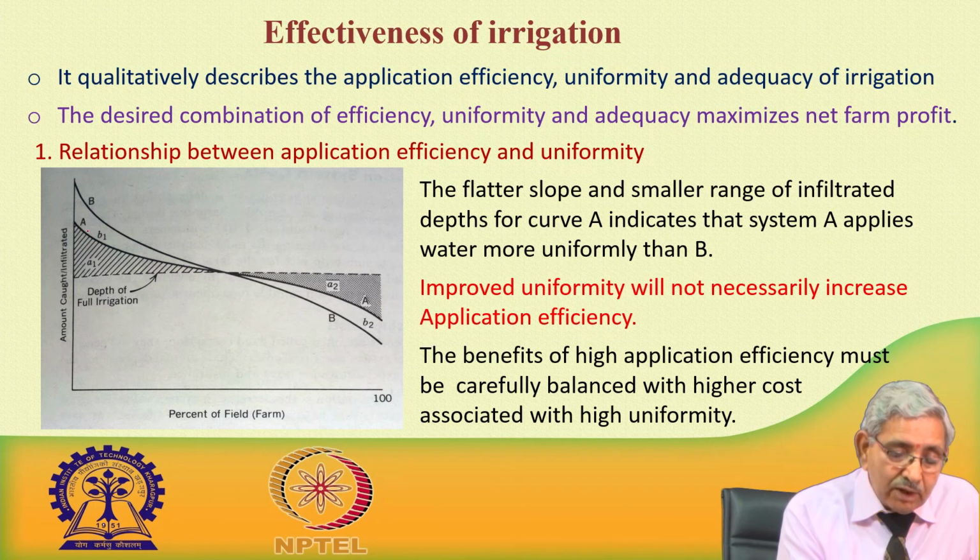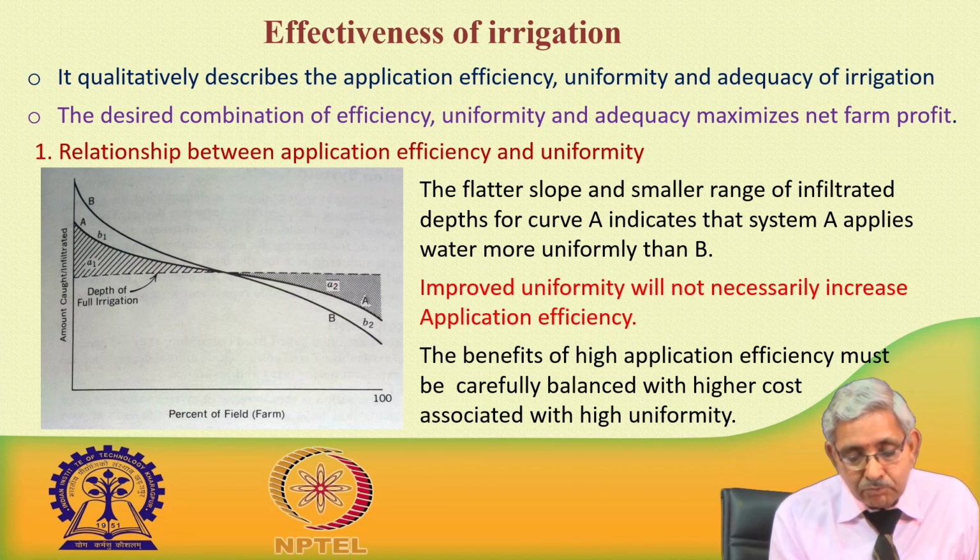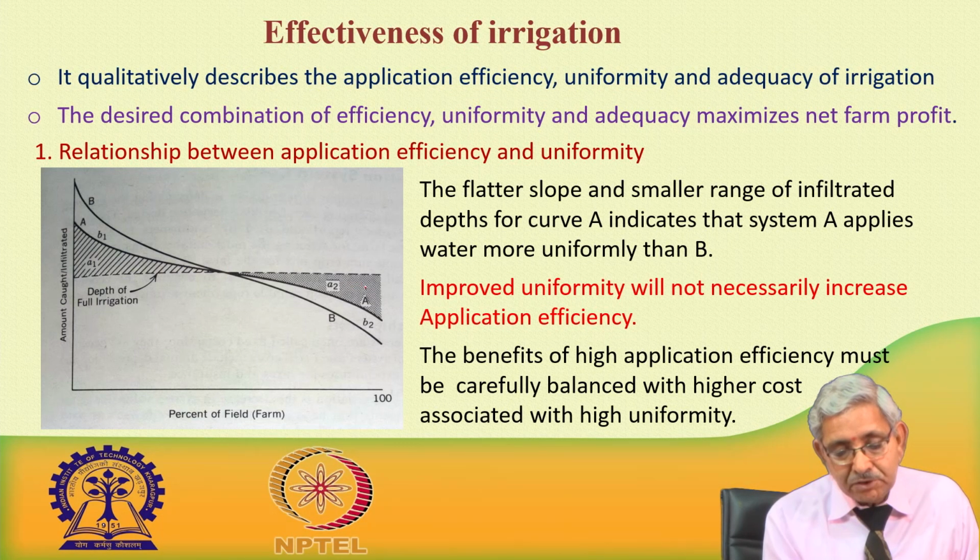The hatched area A1 shows the excess water or runoff, whereas beyond this point, A2 shows under irrigation. So this is excess irrigation, and this is deficit irrigation.